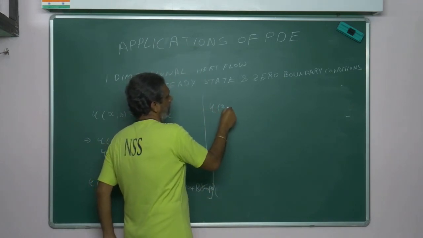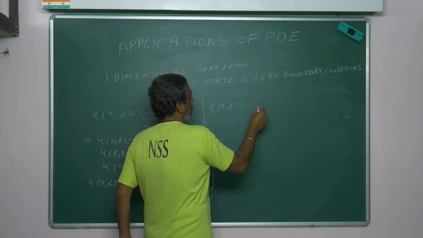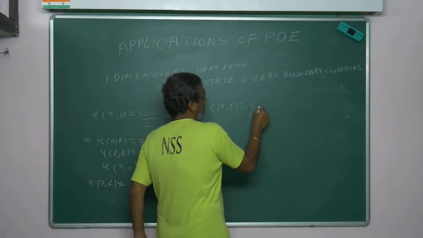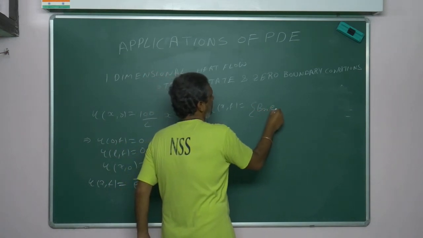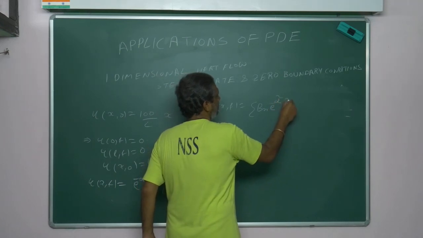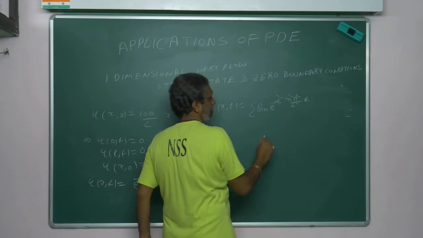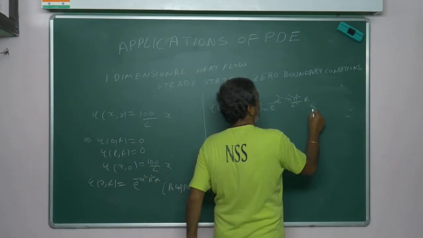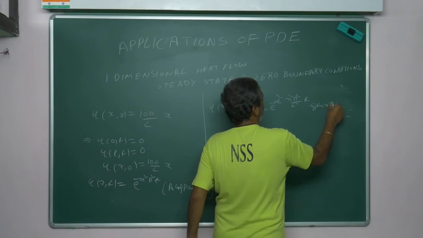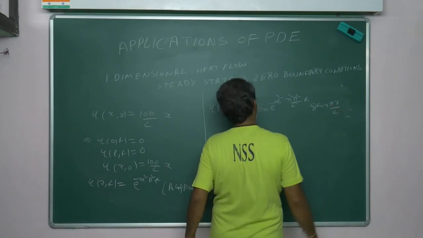U of x comma t is equal to bn e power minus alpha square p square, which is n square pi square by L square, t. In the examination you have to do this; I am skipping, again and again I am telling, sin n pi x by L.